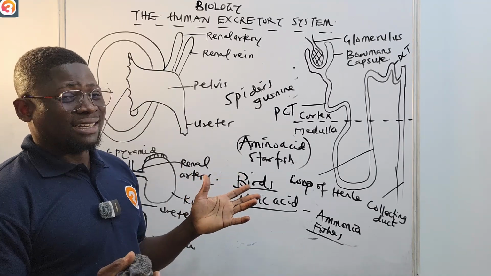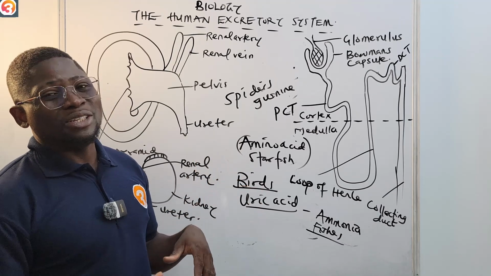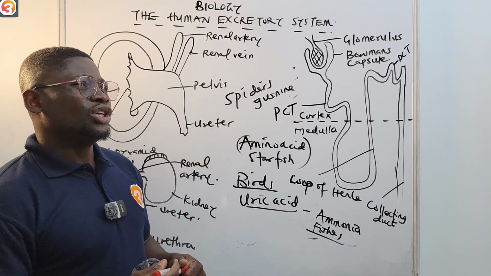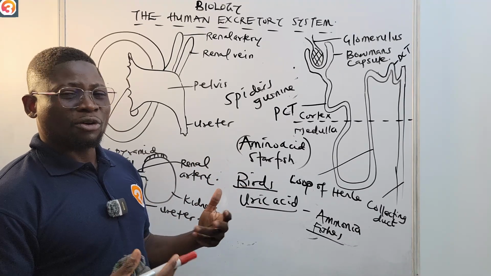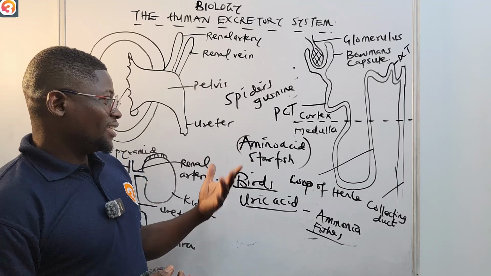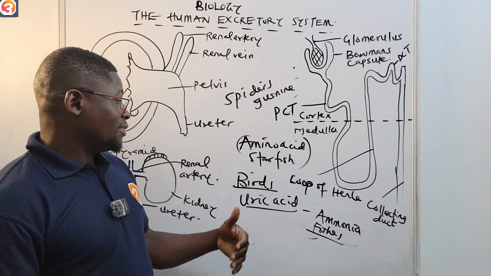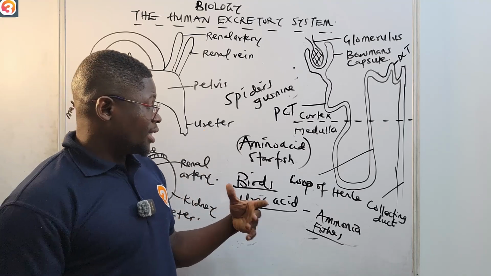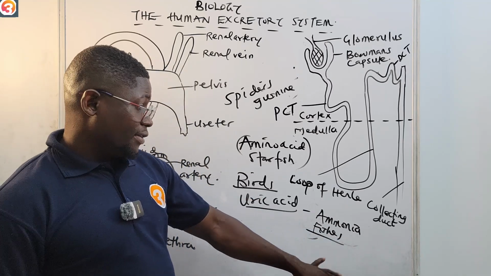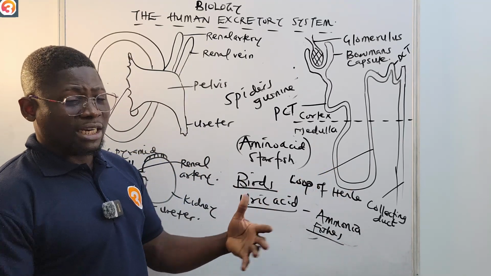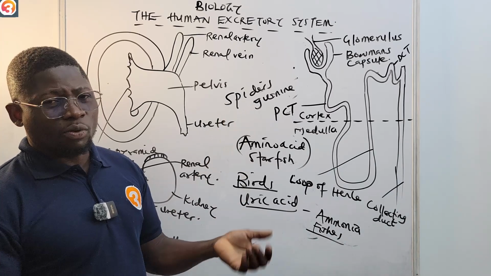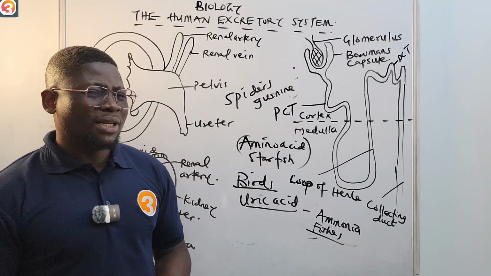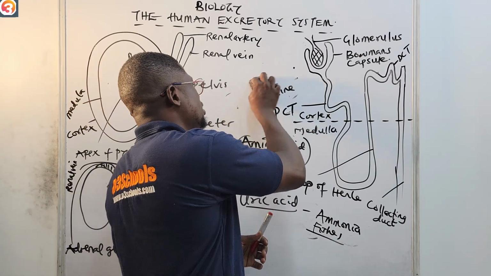JAMB, it's not in your syllabus, but JAMB may just ask you because they expect that as you are reading, you have come across all of these things. For example, for starfish, it's amino acid. For birds, uric acid. We have seen that from the beginning of our classes. For fishes, ammonia, especially those that live underwater. Spiders, guanine. So now the most important thing to us is the urea.